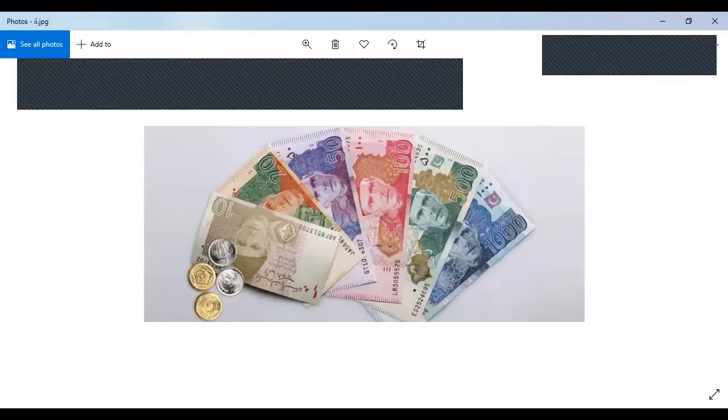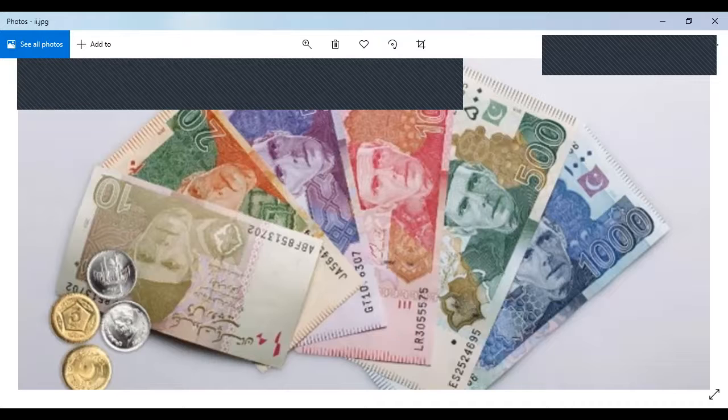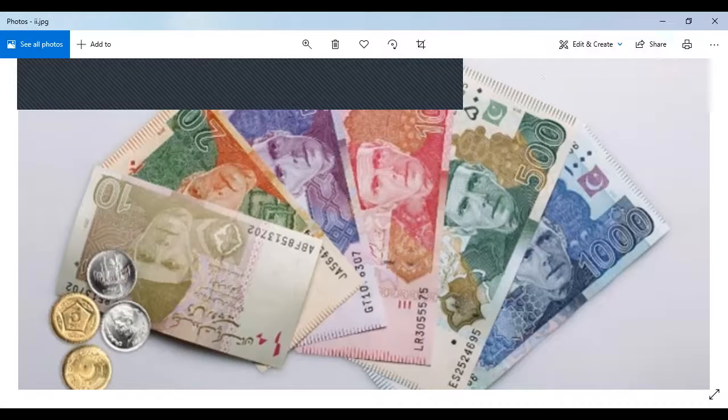Can you see my screen? Is the picture available to you? Okay, great. So see, there are four coins, the coins that we have already discussed, and then we have the notes. Starting from the smallest is the 10 rupees note, which is in green color. Then we have a 20 rupees note in green and a bit of orange color.